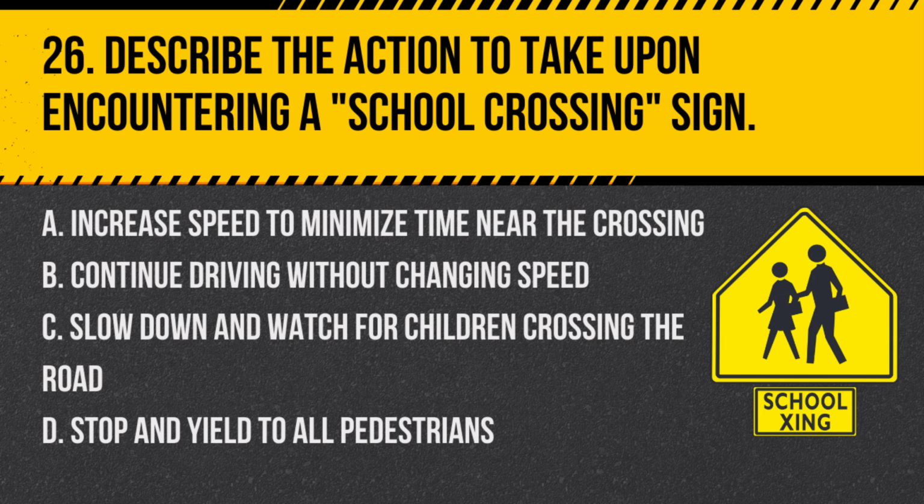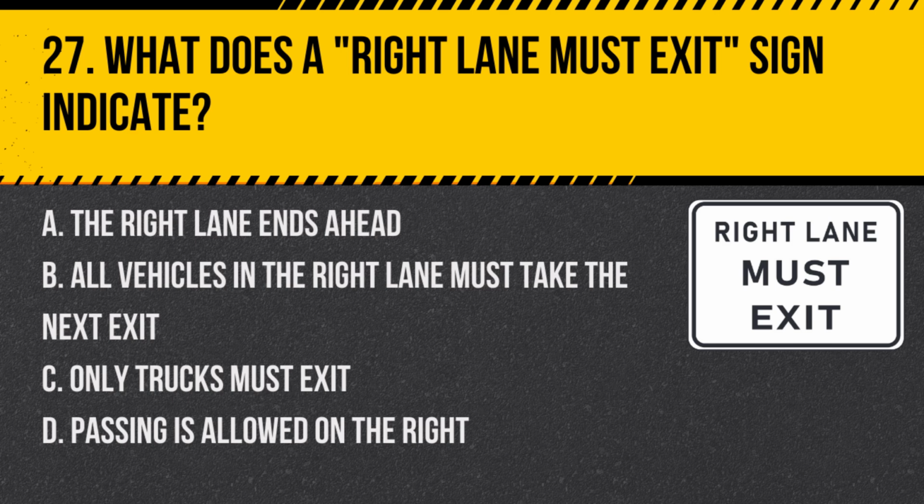Question 26. Describe the action to take upon encountering a school crossing sign. A. Increase speed to minimize time near the crossing. B. Continue driving without changing speed. C. Slow down and watch for children crossing the road. D. Stop and yield to all pedestrians. Answer. C. Slow down and watch for children crossing the road. A school crossing sign indicates an area where children may be crossing the road, and drivers should slow down and be prepared to stop.